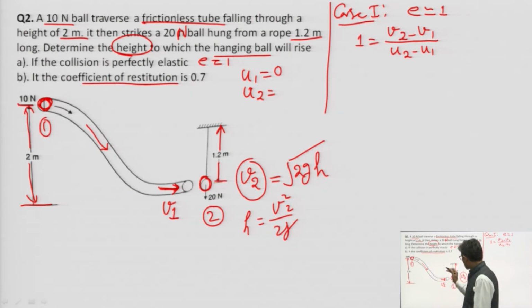Let us change here: if we are considering U1 here, then what is the meaning of here?